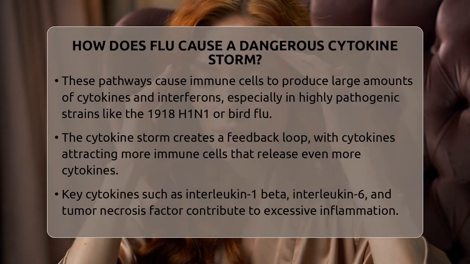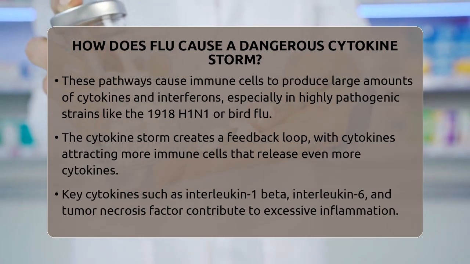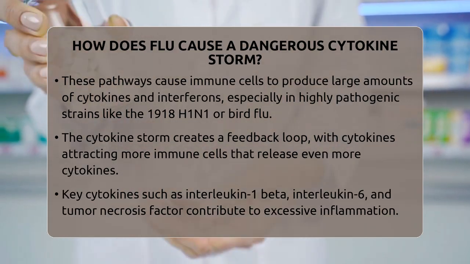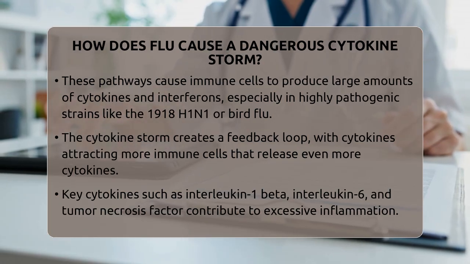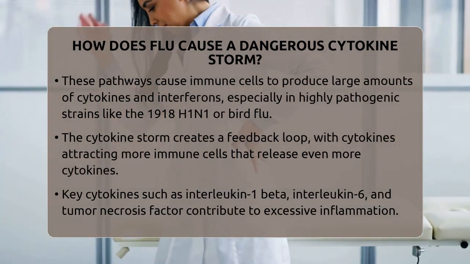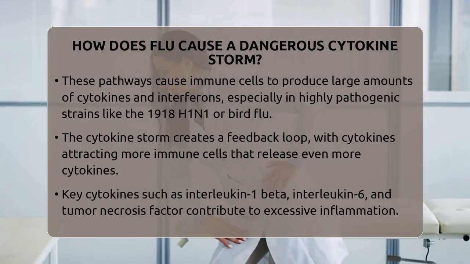It can also affect other organs, causing multi-organ failure. Historically, during the Spanish flu pandemic of 1918, many young healthy people died not just from the virus but from this intense immune response, damaging their lungs and organs.